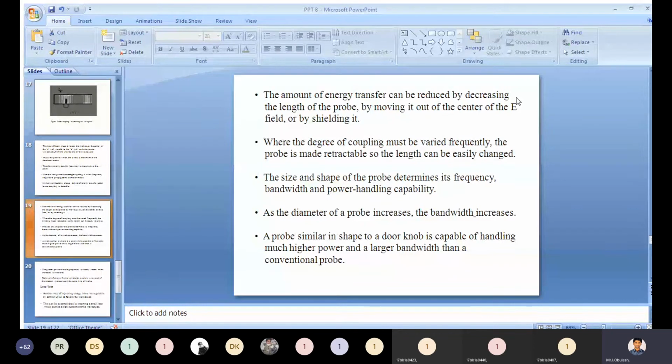As the diameter of a probe increases, the bandwidth will increase.